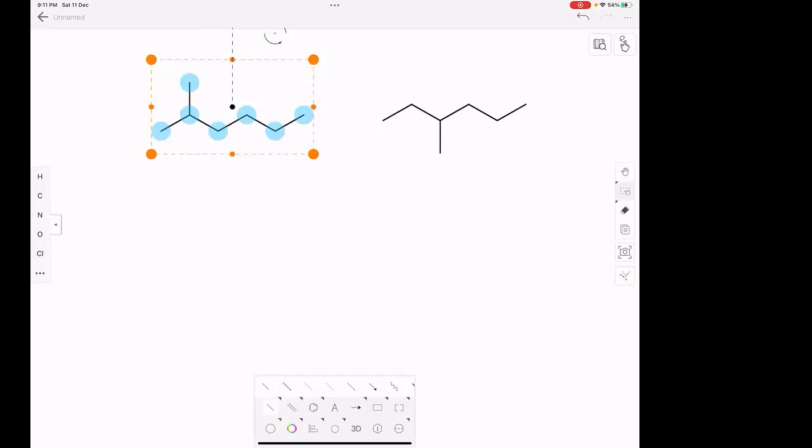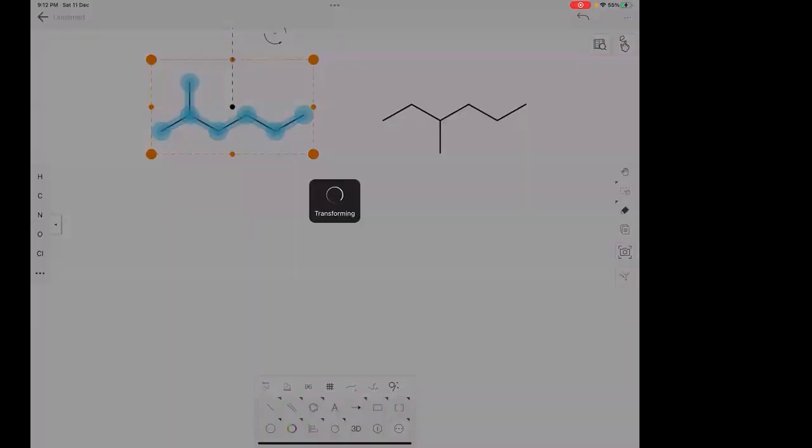So basically this is an isomer of heptane, okay? So the formula will be C7H16. Do you agree? Clear? Yes, sir. Now if I write the name of this compound, I'll get 2-methyl hexane, right?